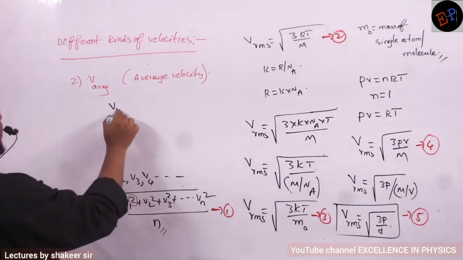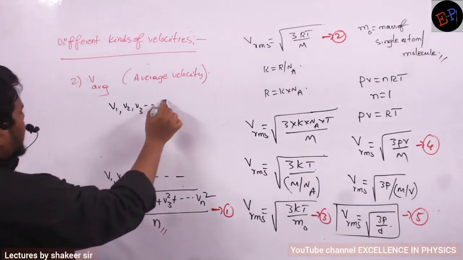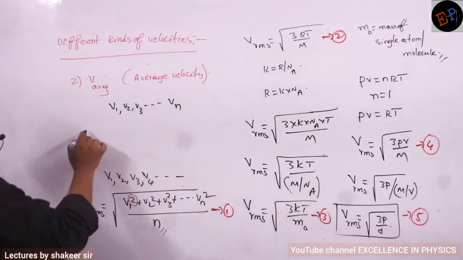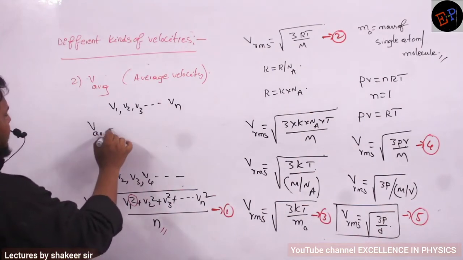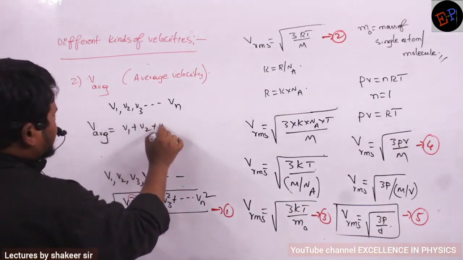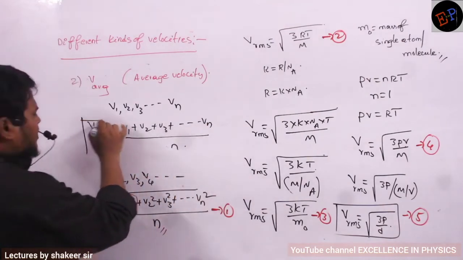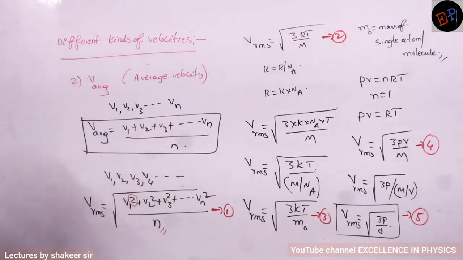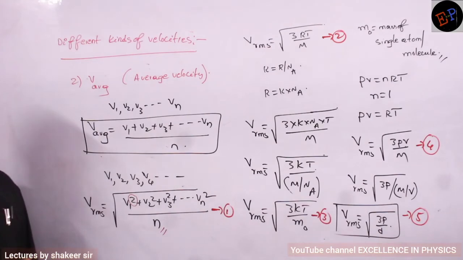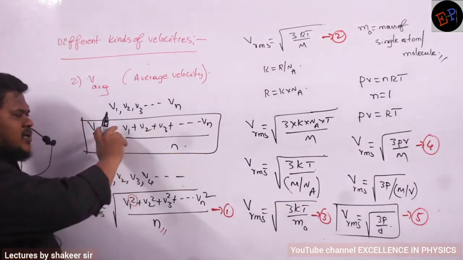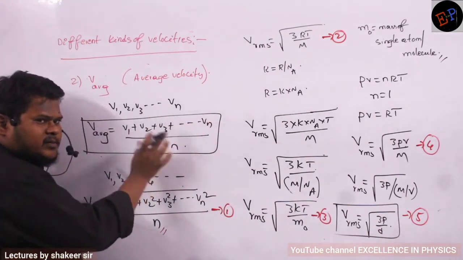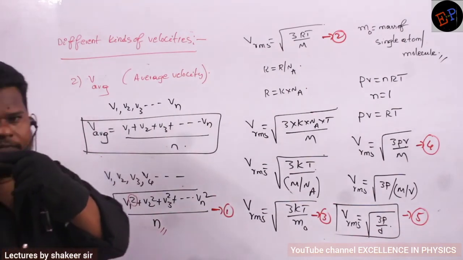Consider V1, V2, V3, like this Vn gas molecules are present. Then V average is equal to V1 plus V2 plus V3 plus and so on up to Vn, divided by n. This is how I can calculate the average velocity of gas molecules. You know how to take an average, no? So here also it is the same method: addition of all velocities divided by the number of gas molecules present gives the average velocity.